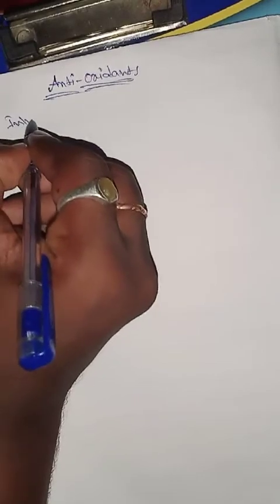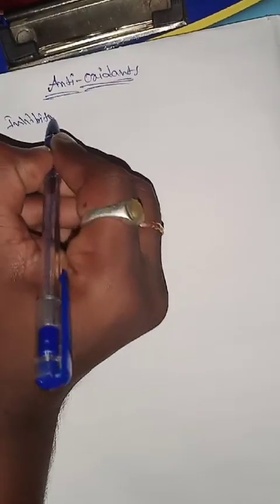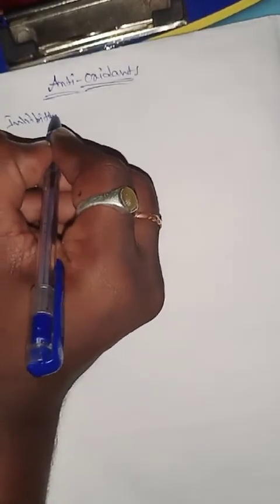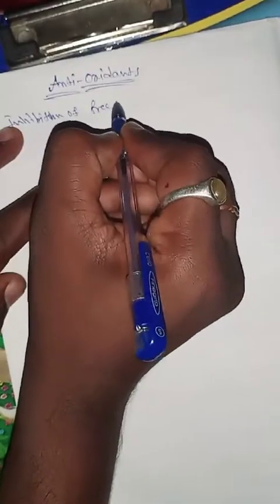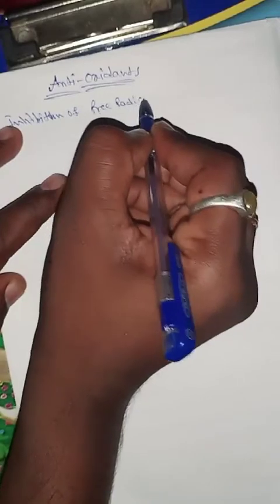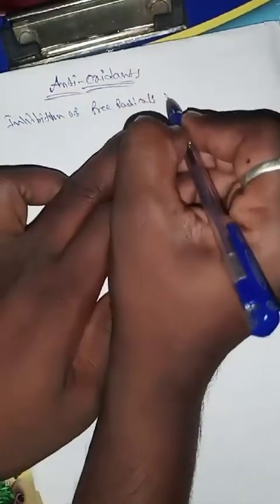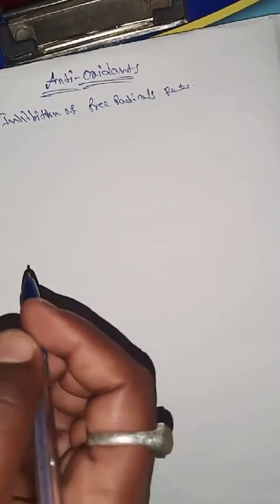My dear students, today we are discussing antioxidants. So what are antioxidants? Antioxidants are the stopping or inhibition of the free radical rate. Inhibition of the free radical rate is known as antioxidants.